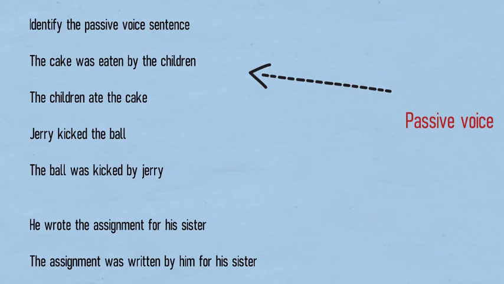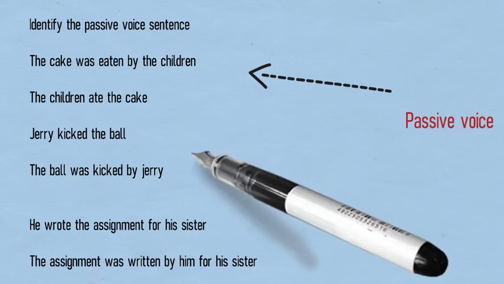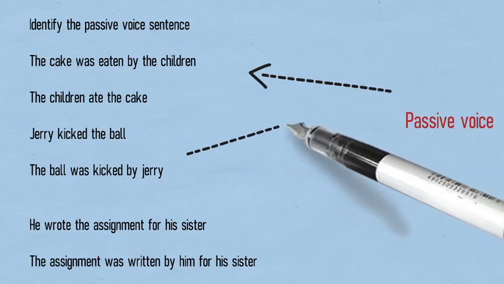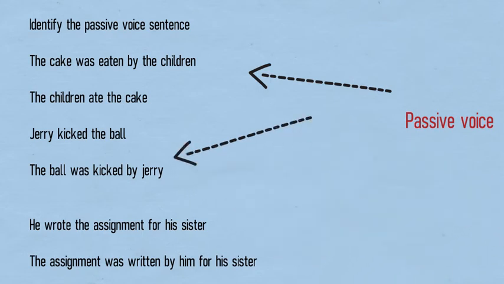Jerry kicked the ball. The ball was kicked by Jerry. The first one is the active sentence and the second one is the passive sentence. Although both of the sentences have the same meaning, the expression is different. Now we are going to split this sentence into three parts to make it easy for you. Number one, the subject, or we can say the agent. Second is the action, and third is the object or the receiver.